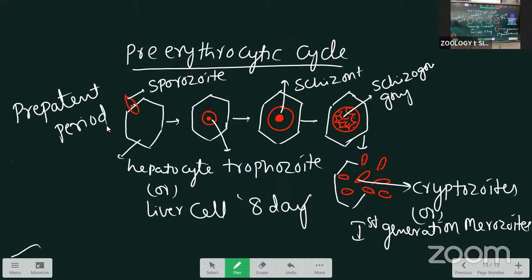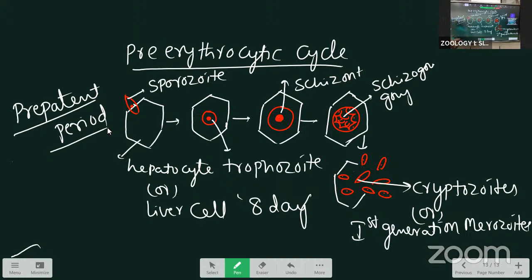Prepatent period means the time interval between the first entry of the plasmodium as a sporozoite and its second appearance. Simply, it is the duration taken for completion of the pre-erythrocytic cycle. That we call the prepatent period.